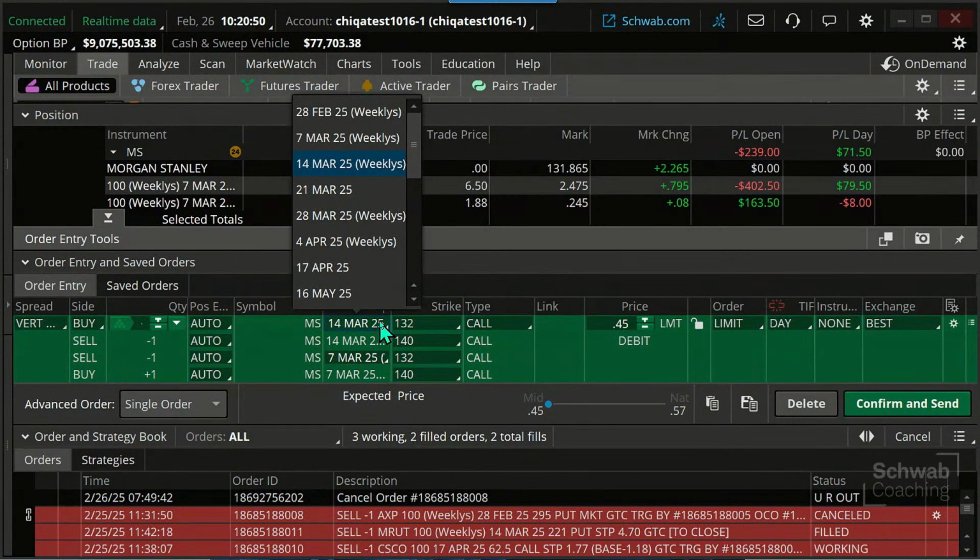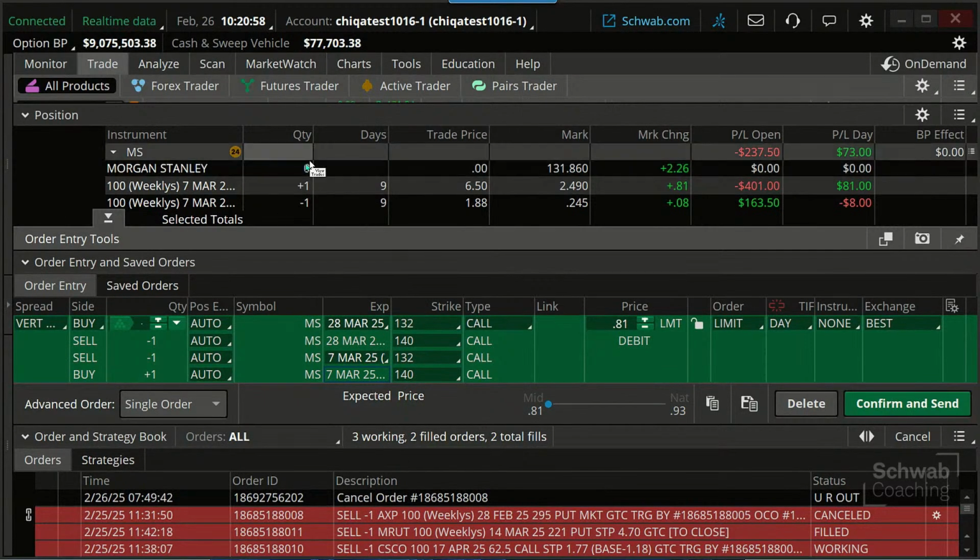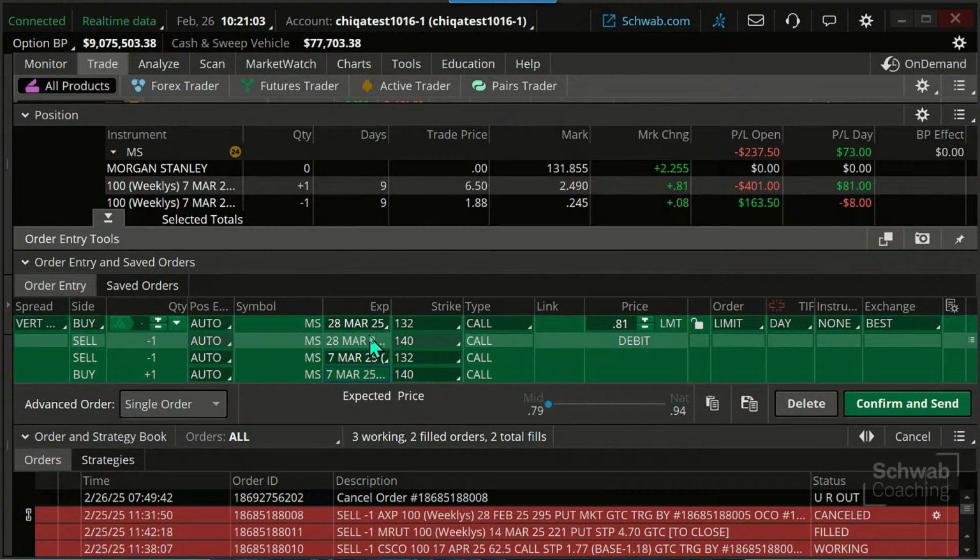Say we feel a couple more weeks is going to give us the time that we need for this thing to ultimately turn bullish. Remember, this is a bullish trade. Extending it out in time doesn't change the characteristics of it. This is a trade where we want the stock ideally to go above that 140 level. By extending it out, we're just giving it more time to do so.